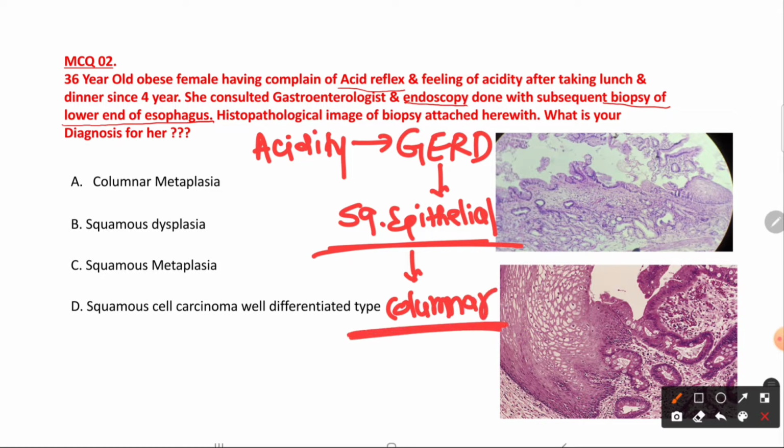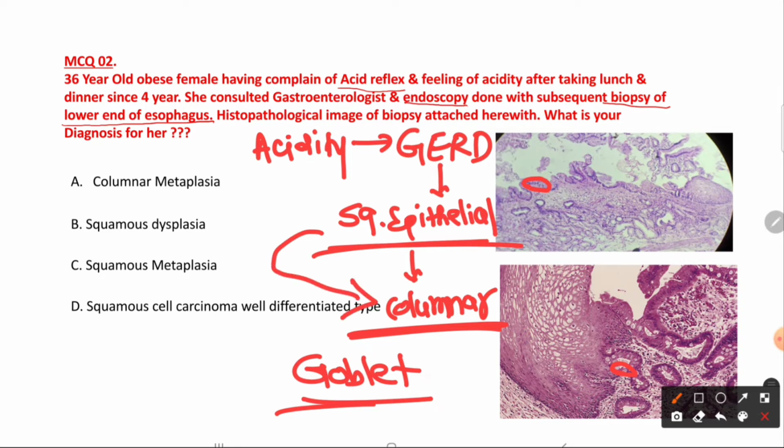columnar epithelium, right? Why did I say intestinal type? Because here it is replaced by goblet cells, right? If you observe carefully, in the columnar cells you can observe a goblet cell. So here the goblet cell is present. So whenever squamous epithelium is replaced by intestinal type of columnar epithelium, it is known as columnar metaplasia. So gastroesophageal reflux disease induced replacement of squamous epithelium by columnar epithelium is a well-known example of columnar metaplasia.